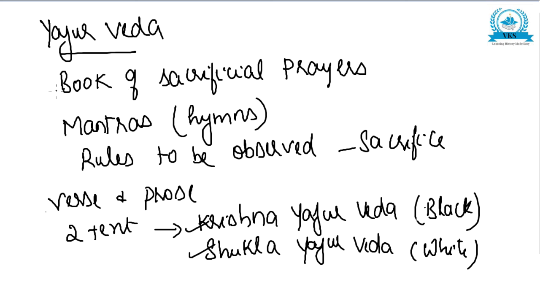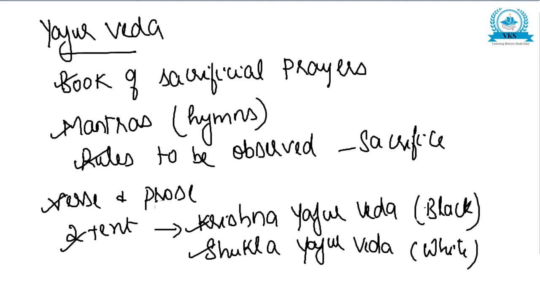So Yajur Veda is a book of sacrificial prayers. It consists of various mantras or hymns to be recited and rules to be observed during sacrifice, and it is both verse and prose. The two main texts are Krishna Yajurveda, black, and Shukla Yajurveda, white.